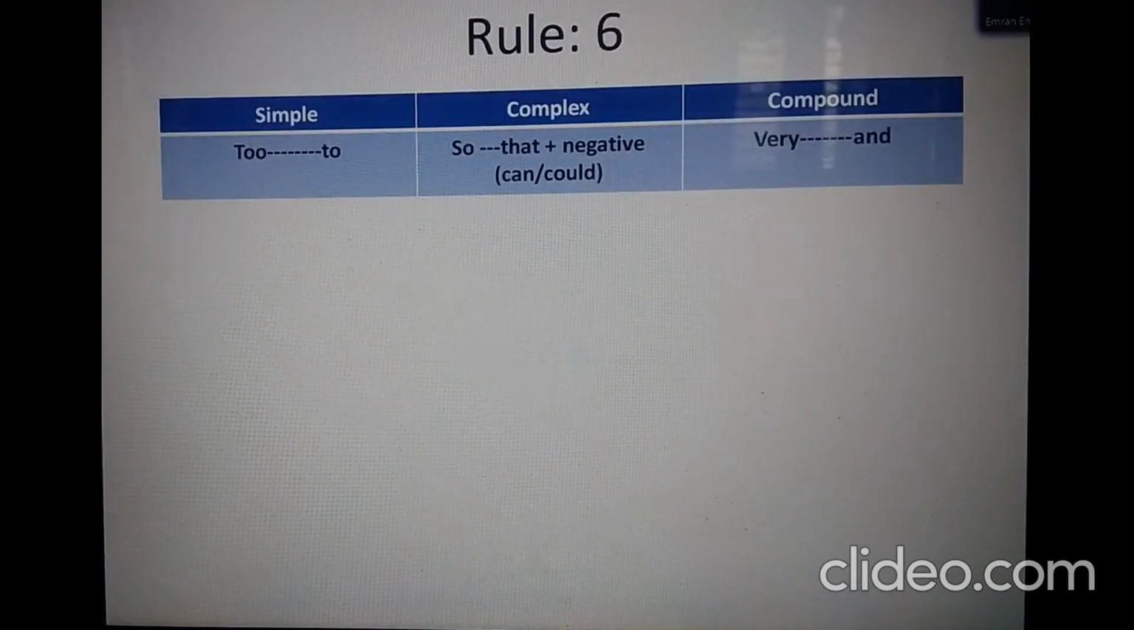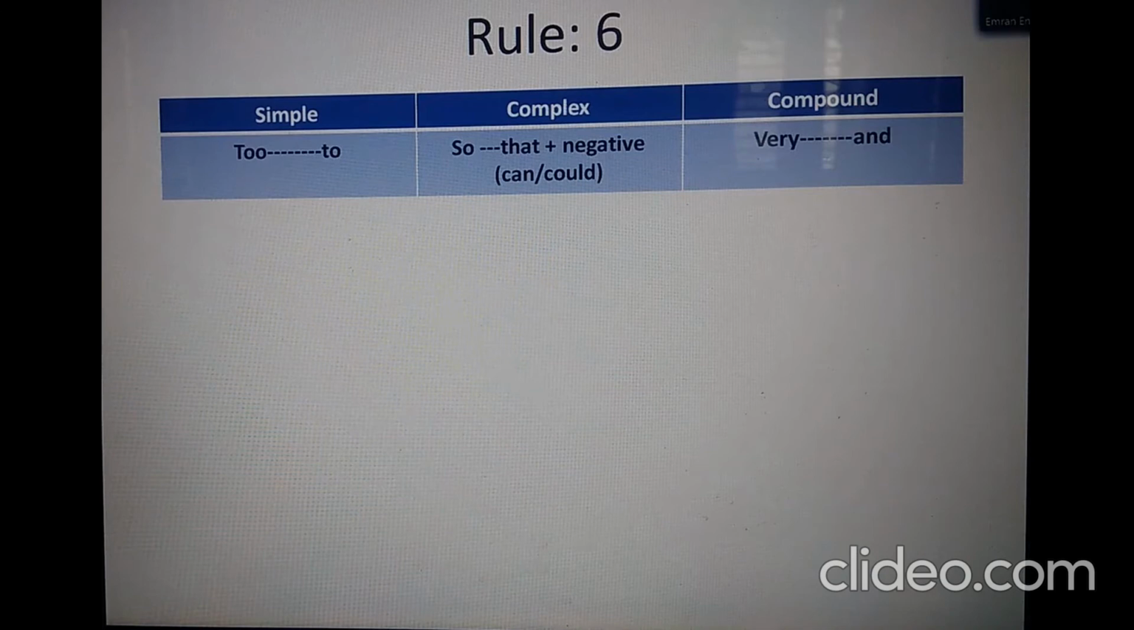Okay, this is the first one for today. You see a rule stating simple to complex to compound. The first one is in simple, and the second in the middle. We see that to make the sentence complex, we need to use so that plus a negative. Within brackets I have mentioned it would be can or could.